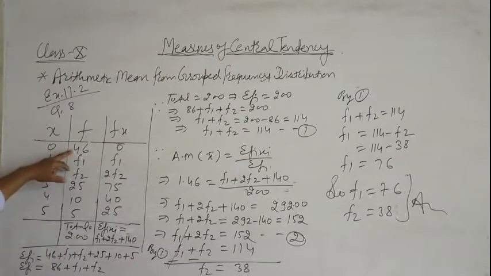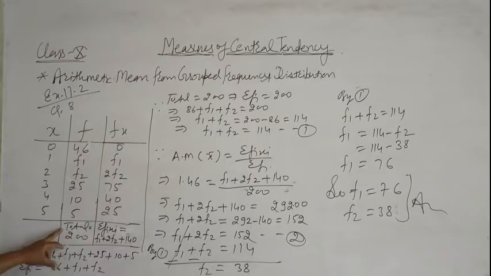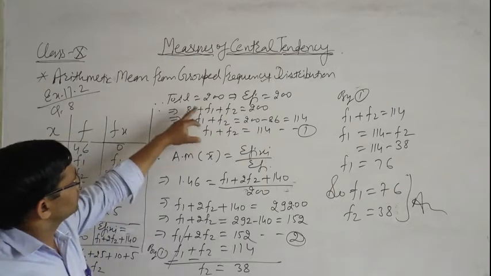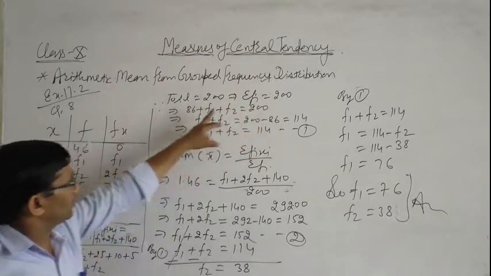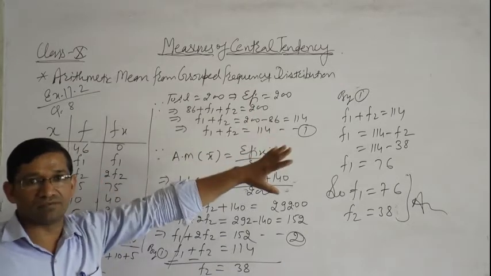Sigma fi is 46 plus f1 plus f2 plus 25 plus 10 plus 5, that is 86 plus f1 plus f2. By the question, sigma fi is 200, so 86 plus f1 plus f2 is equal to 200. We get f1 plus f2 is equal to 114. This is equation number first.